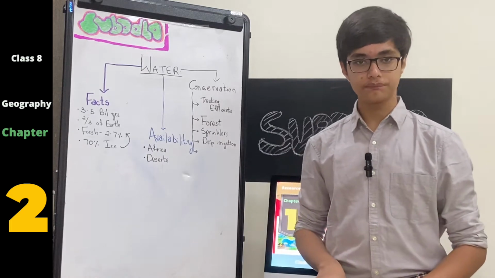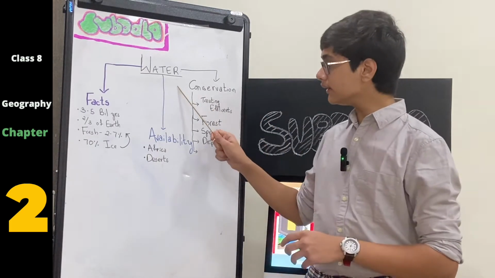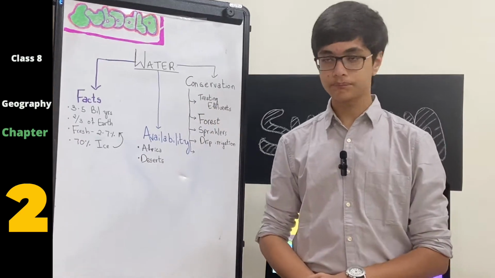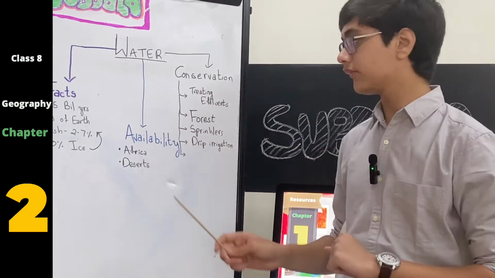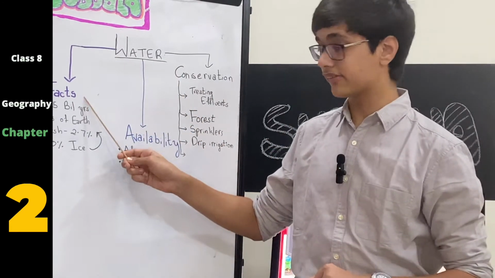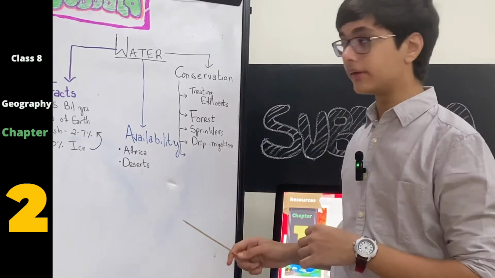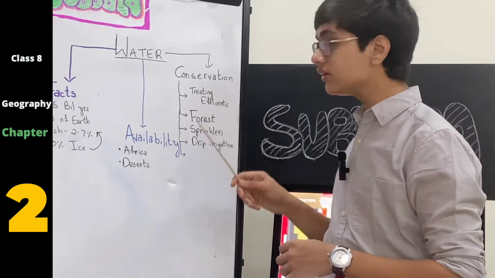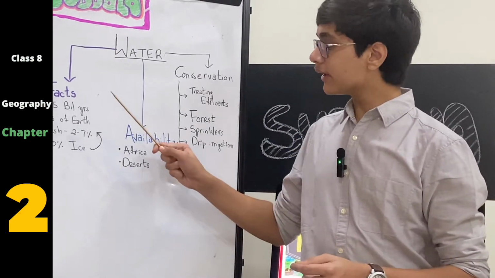Class 8 Geography. So as I said, in this chapter the first thing that we'll be covering is about water. In this topic of water we'll be covering three things. We'll be talking about the various facts about water, how well they are available and how they are not available in some regions, and the conservation of water. So let's start. First, let's look at a few facts.